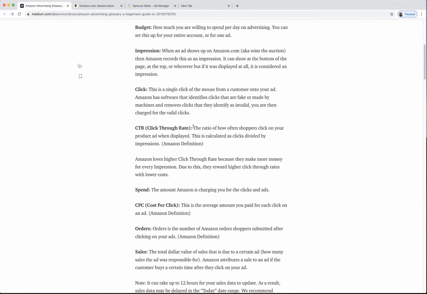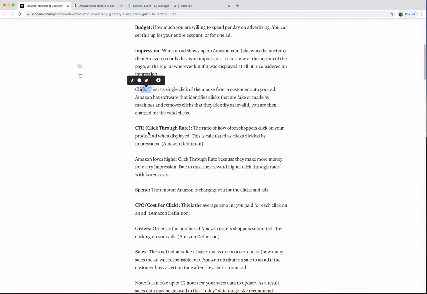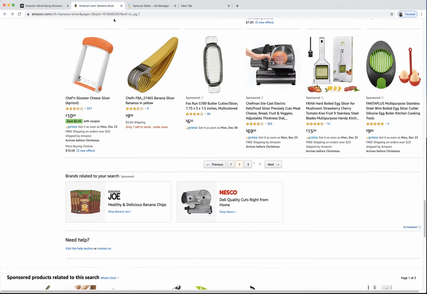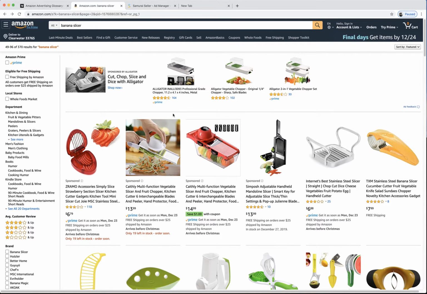Okay, so click-through rate. Now you have impression and you have click. One is when your ad shows up, and the other is when someone clicks. Now, click-through rate is what percentage of shoppers or customers are clicking on your ad. So it's clicks divided by impressions. Honestly, a lot of different types of ads have different click-through rates. But let's say for this one right here, this person had banana slicer and he had this little strawberry thing here.